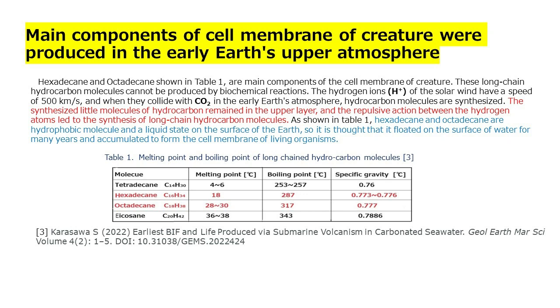Main components of the cell membrane of creatures were produced in the early Earth's upper atmosphere. Hexadecane and octadecane, shown in Table 1, are main components of the cell membrane. These long-chain hydrocarbon molecules cannot be produced by biochemical reactions. The hydrogen ions H+ of the solar wind have a speed of 500 km per second, and when they collide with CO2 in the early Earth's atmosphere, hydrocarbon molecules are synthesized.